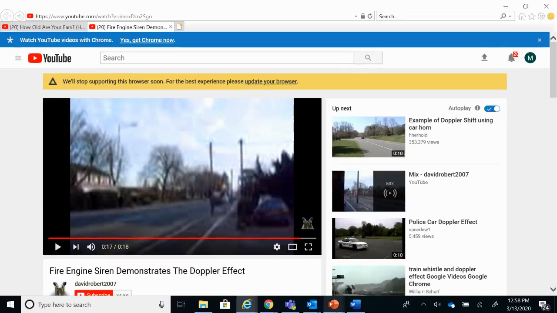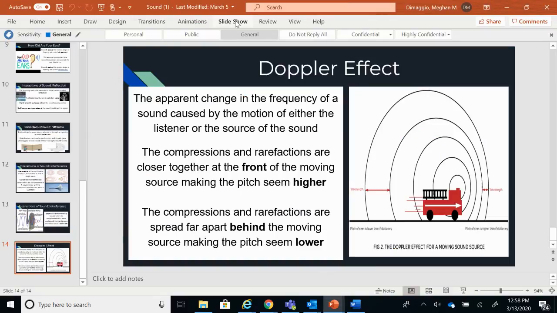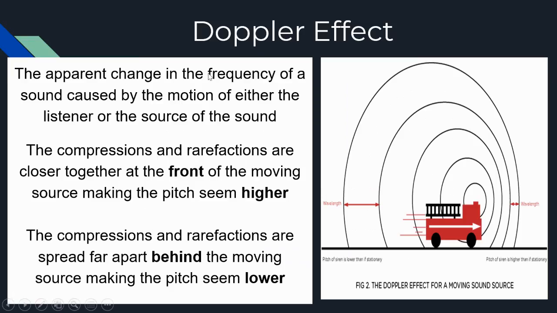As soon as it passed us, or passed the observer, it immediately changed like it was going to a lower pitch. So it wasn't actually changing pitches. It's the same siren, but it appeared to change pitch because of the moving source. So instead of just one sound, it had a high and then a low pitch.